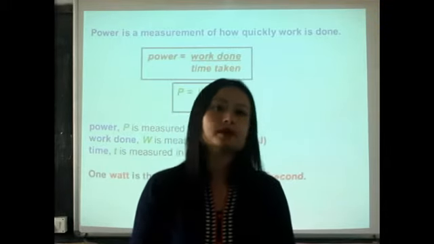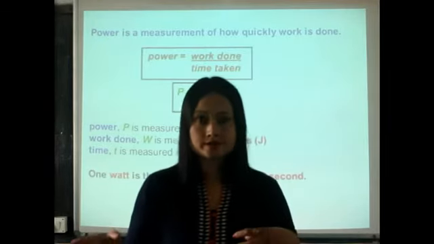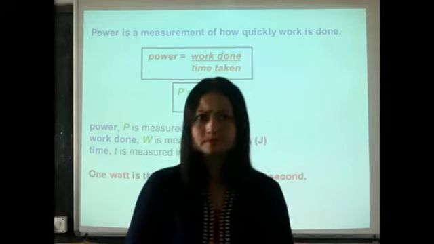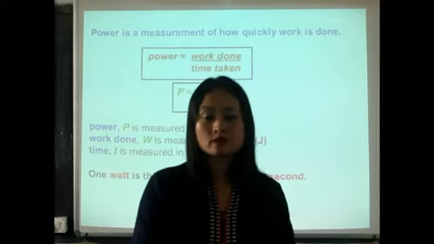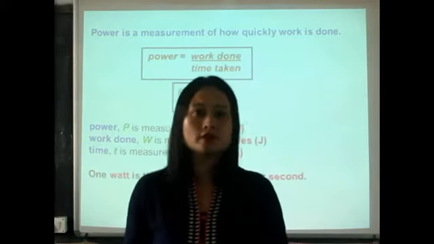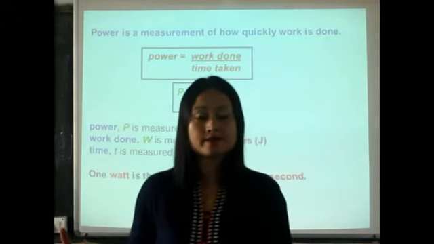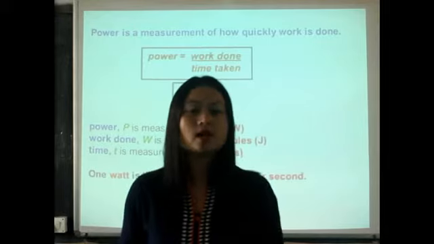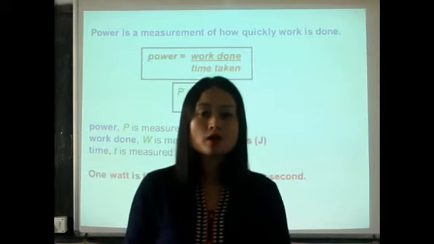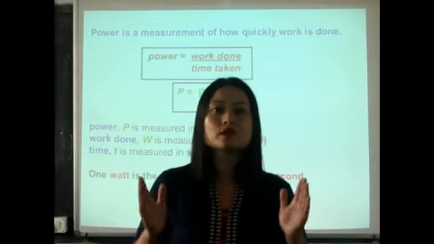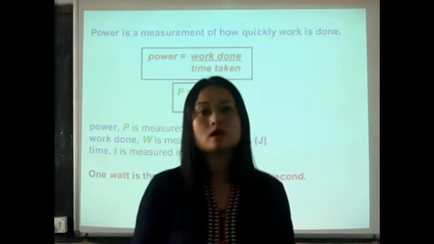Similarly, let me give you another example. There are two grinders of different companies, and in each you use the same amount of groundnut, say 100 grams, and grind it. Say A grinds faster and the other one grinds 1 second slower. Which means we say A has more power than B. So what is power? Power is the rate of doing work. That means how fast you can do work in a certain time is your power.